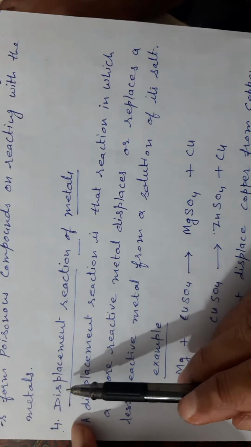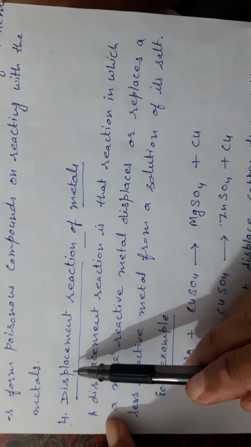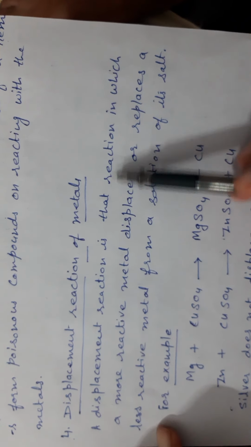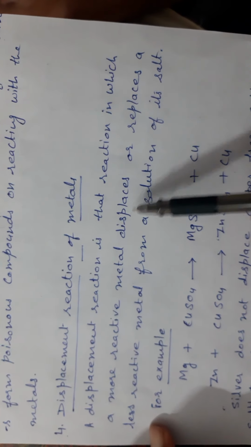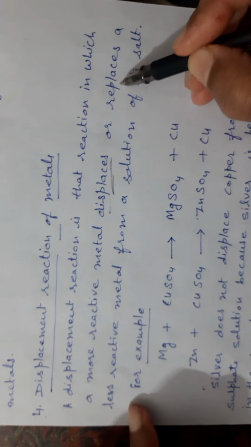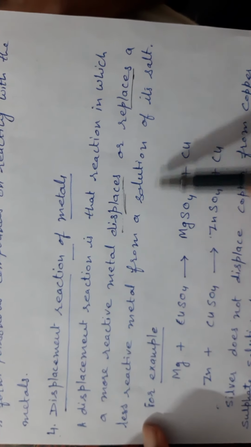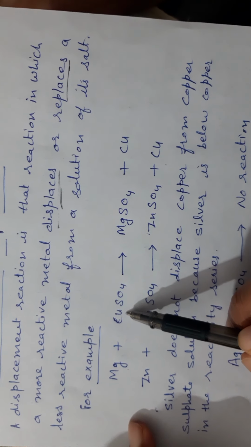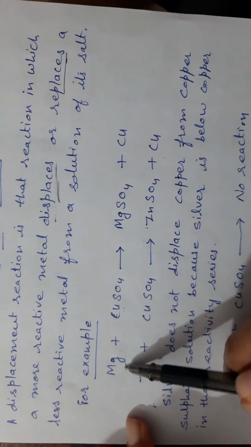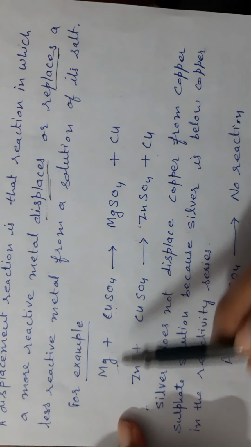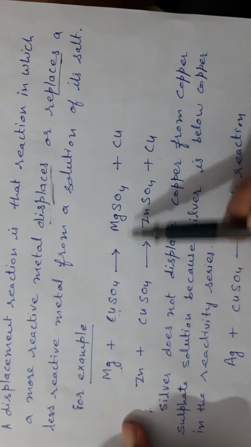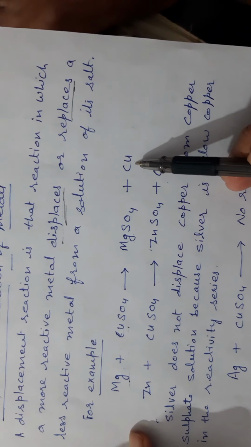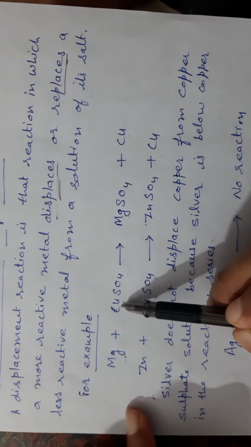Next chemical property of metals is the displacement reaction. A displacement reaction is a reaction in which a more reactive metal displaces or replaces a less reactive metal from a solution of its salt. For example, magnesium and copper sulfate solution. Magnesium is more reactive than copper, that is why magnesium displaces the copper from its solution. They form magnesium sulfate and copper.